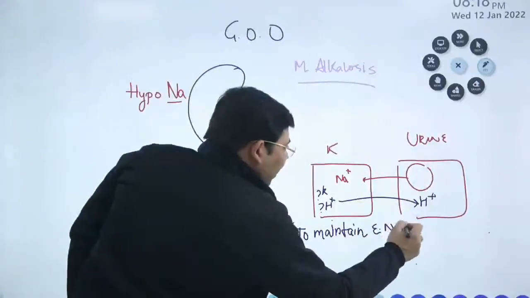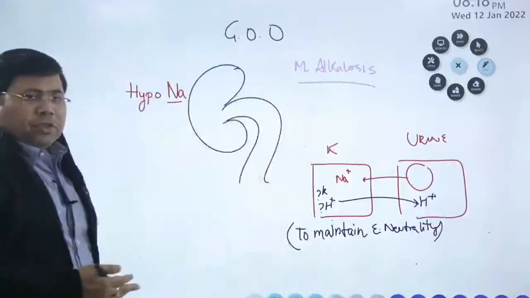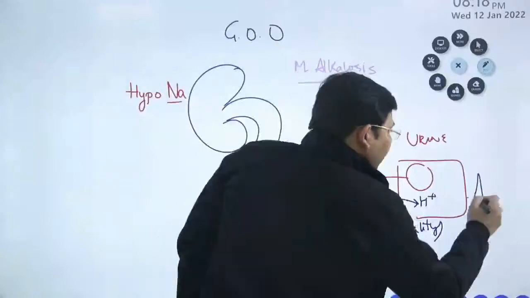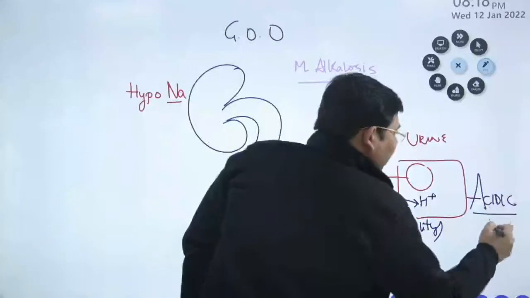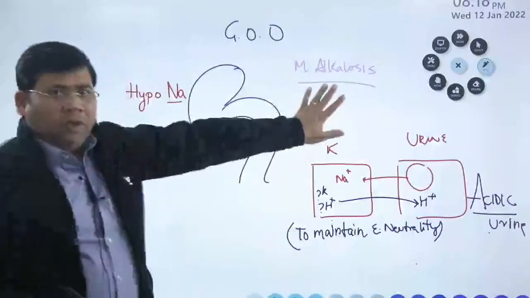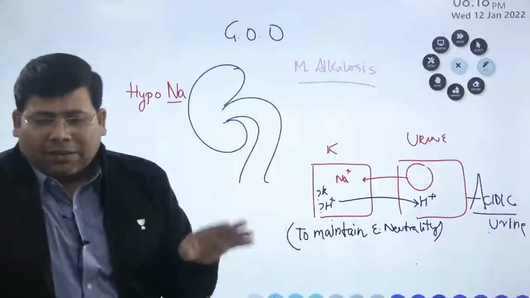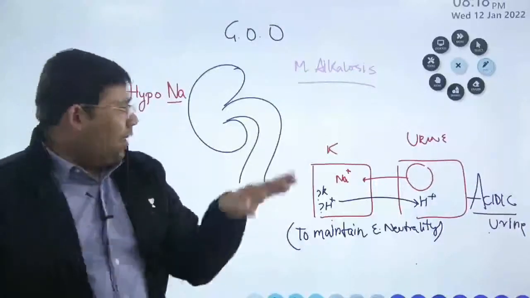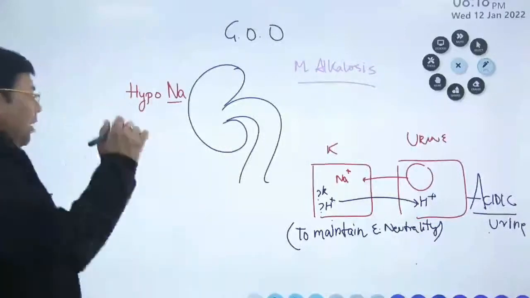To maintain the electrical neutrality, a positive is exchanged for a positive, and this is what results in acidic urine. This is not easily understandable, because when you have a state of alkalosis, your urine should be alkaline, but here you are getting aciduria. This is unlike the normal convention of what we are thinking, and anything which does not work in the proper convention, what is that known as?